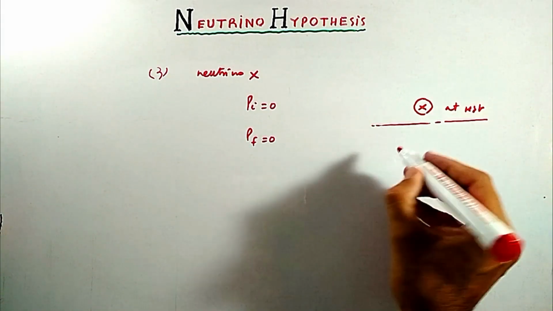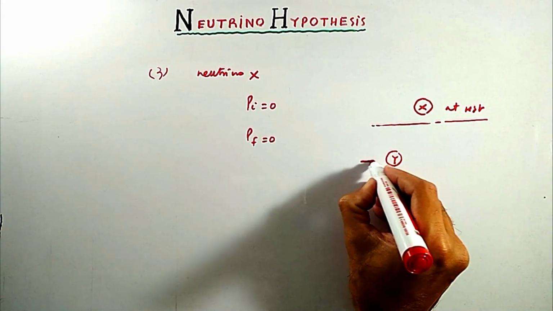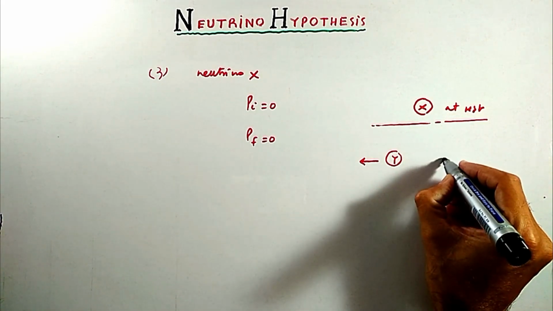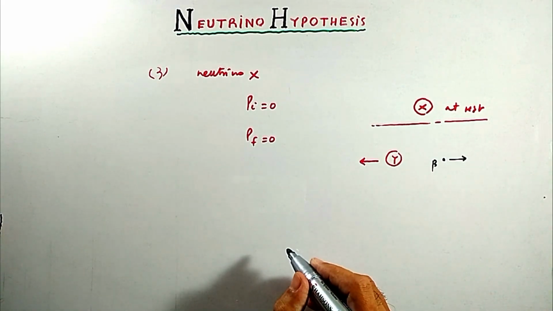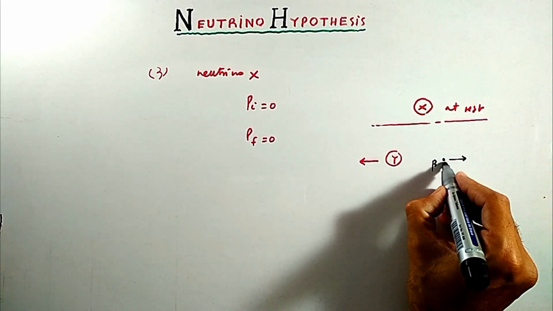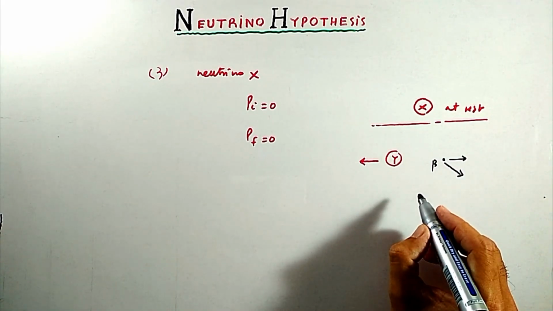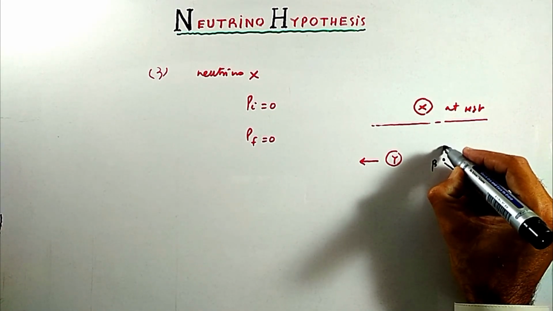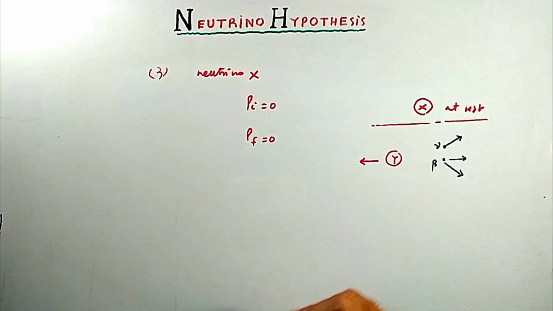If X parent nucleus changes to daughter nucleus Y and daughter nucleus is emitted in this direction, then to conserve linear momentum, beta particle should be emitted in this direction. But in actual, what we see is that beta particle is emitted in this direction. In this case, law of conservation of linear momentum is violated. To conserve linear momentum, there should be particle, neutrino, which should be emitted in this direction.